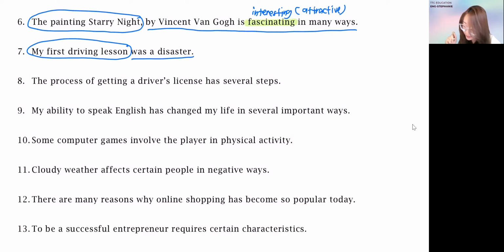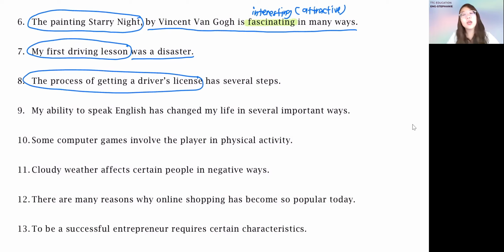The process of getting a driver license has several steps. So this one, the subject is the process of getting a driver license. I know some students may only circle up to the process. However, we need to be very precise, very accurate. What is it about? It is about the process of getting a driver license. Has several steps is your predicate portion. All right. Next one, question number 9.